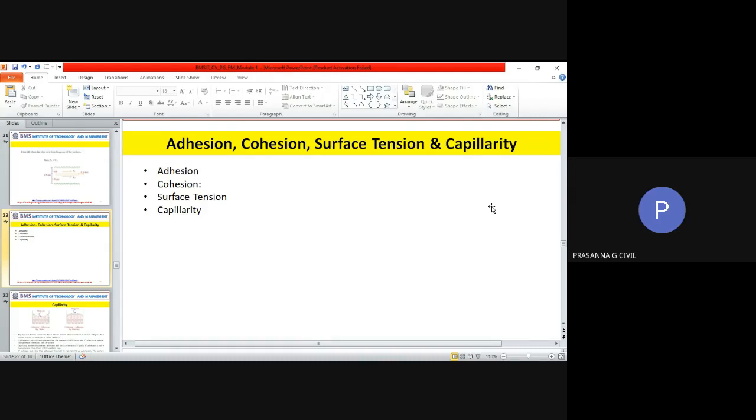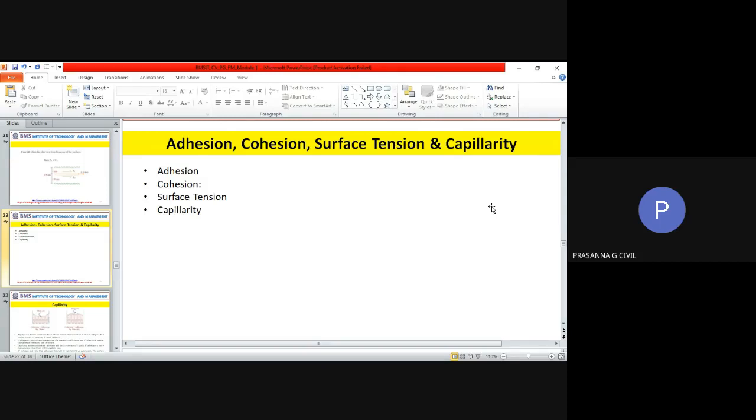Cohesive force is also Newton. But surface tension is the property which allows the contact surface to behave like a membrane under tension, and this is given by the unit of force per unit length, and so the unit is Newton per meter. Surface tension is commonly represented by the symbol sigma.